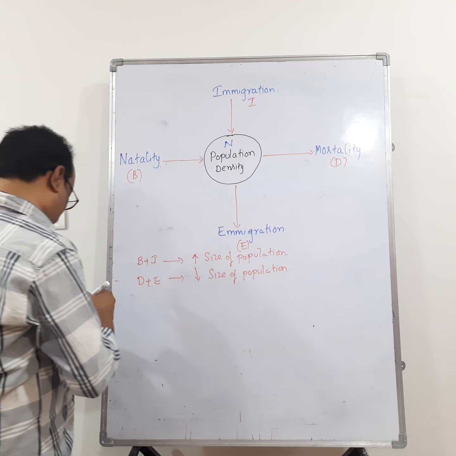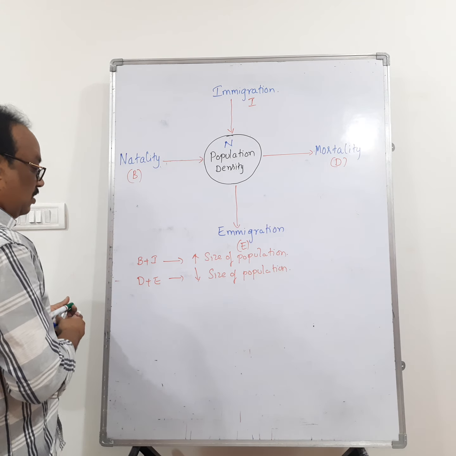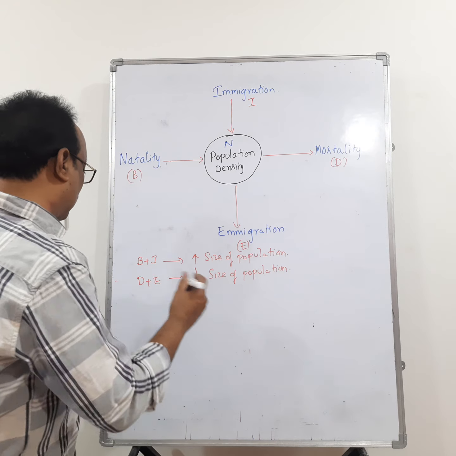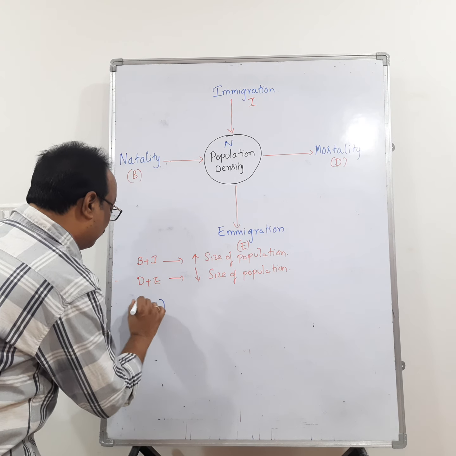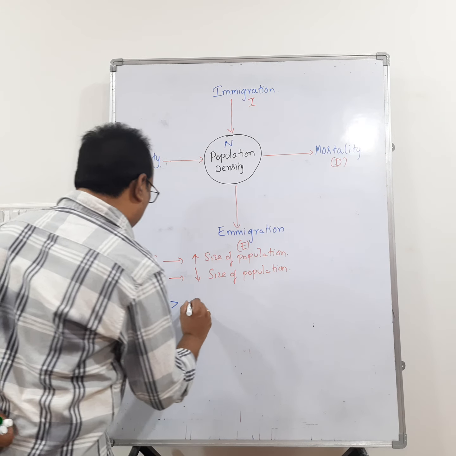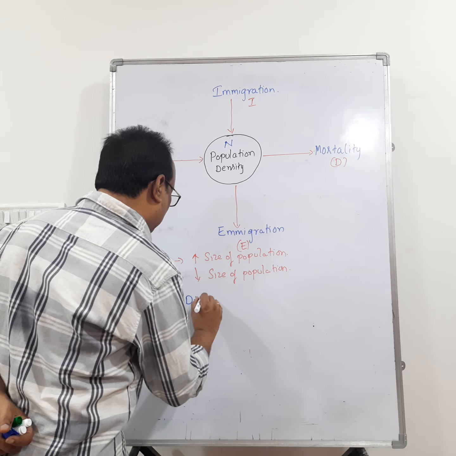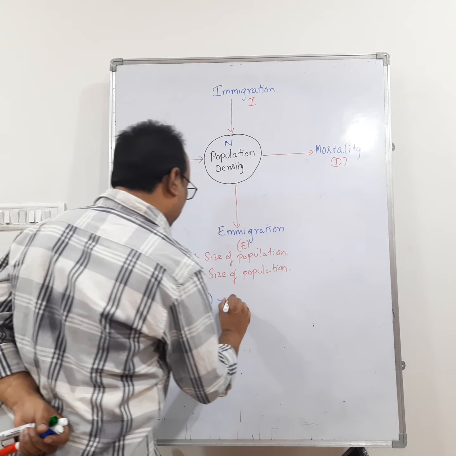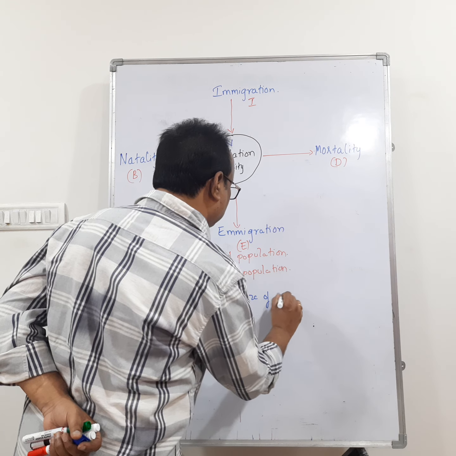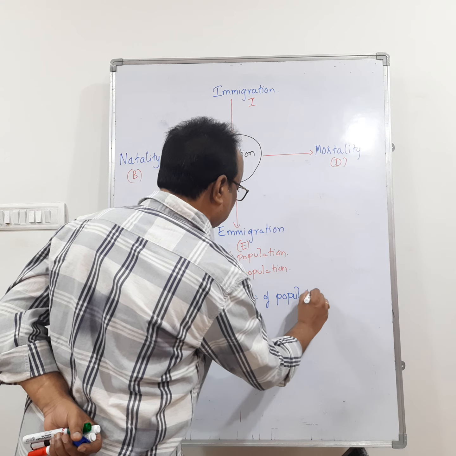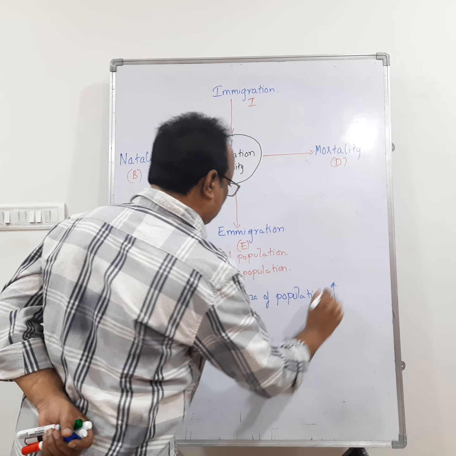For example, if the birth rate plus immigration is greater than the death rate plus emigration, then the size of population increases.